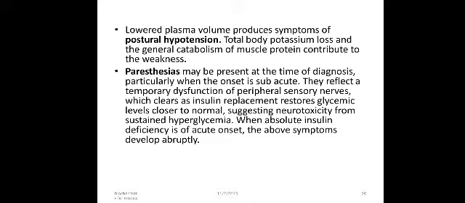Paresthesia is a common complication of diabetes mellitus. It may be present at the time of diagnosis, particularly when the onset is subacute. They reflect a temporary dysfunction of the peripheral sensory nerve, which clears as insulin replacement restores glycemic level closer to normal, suggesting neurotoxicity from sustained hyperglycemia. When absolute insulin deficiency is of acute onset, the above symptoms develop abruptly.